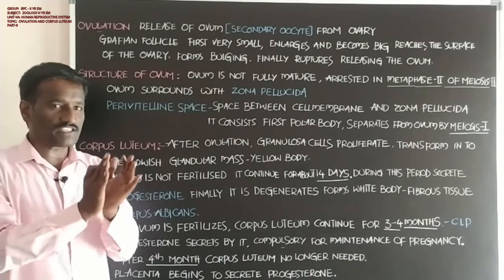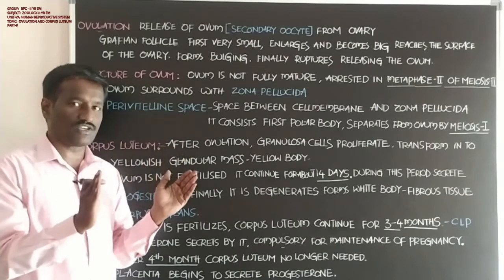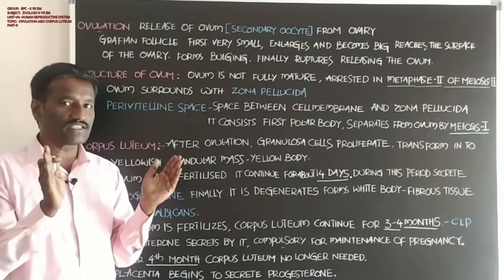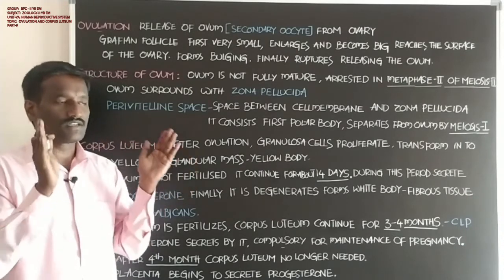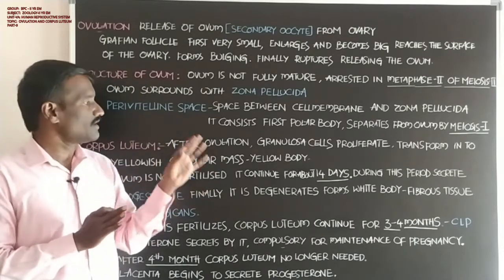There is a space between the cell membrane of the ovum and the zona pellucida. The space between these two parts is called the perivitelline space.